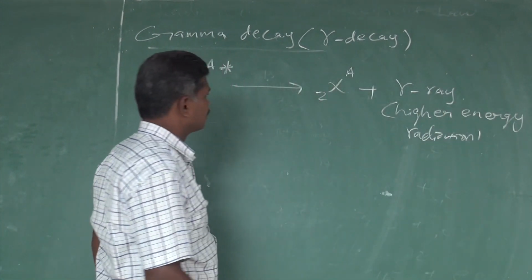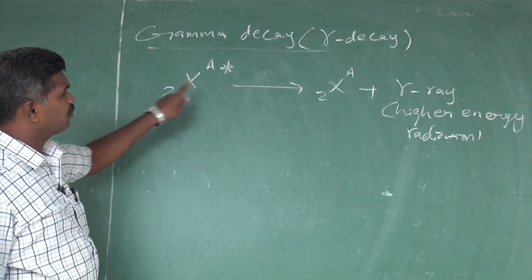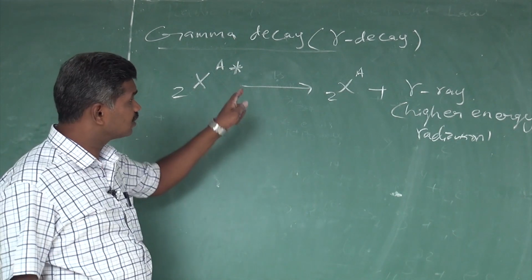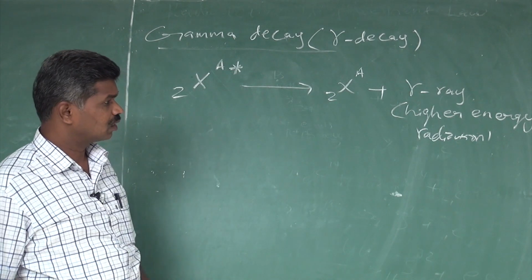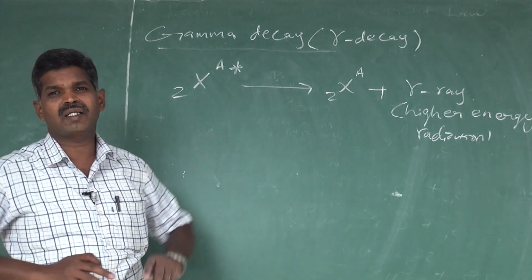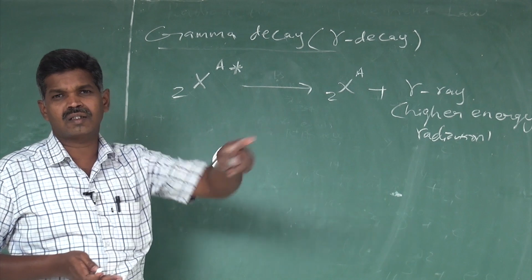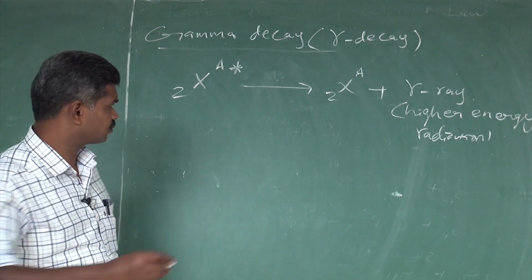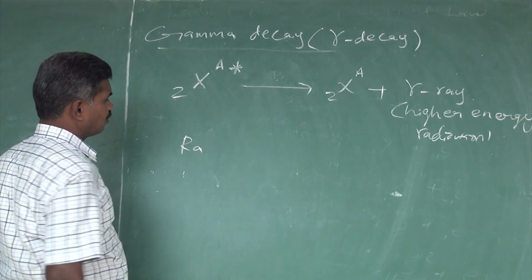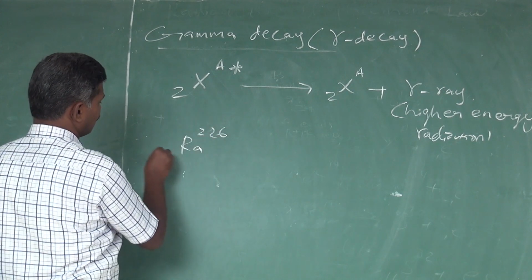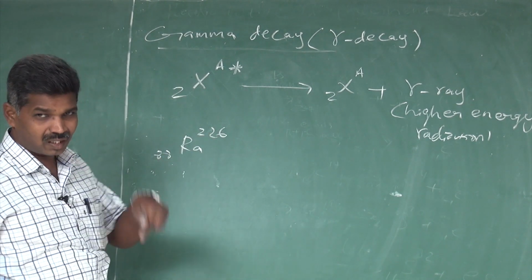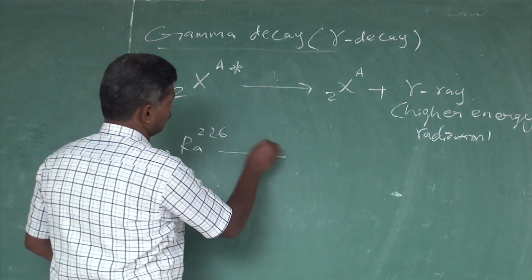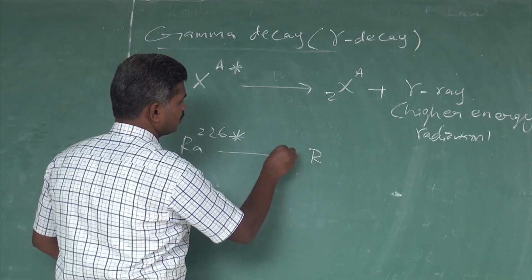Higher energy radiation. Here the atomic number as well as the mass number remain the same; only the energy changes. As an example, we have a combined reaction of alpha and gamma. For that we can take radium, Ra-226-88. This is a radioactive element that can radiate an alpha particle and produce radon.